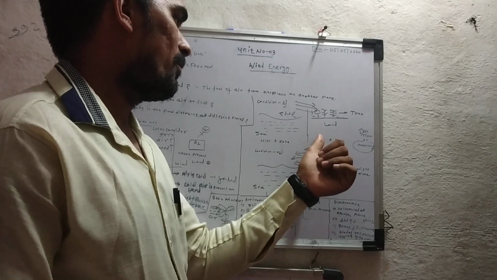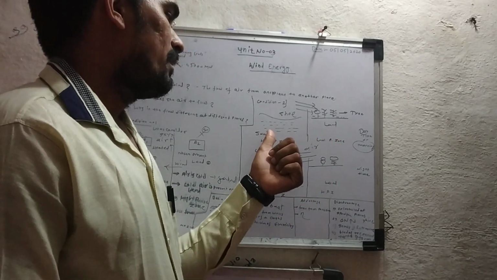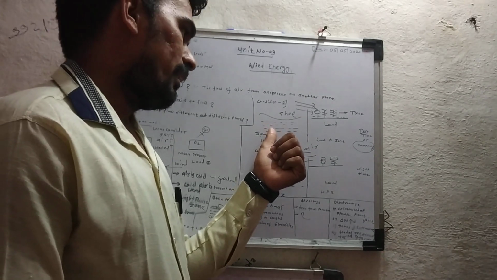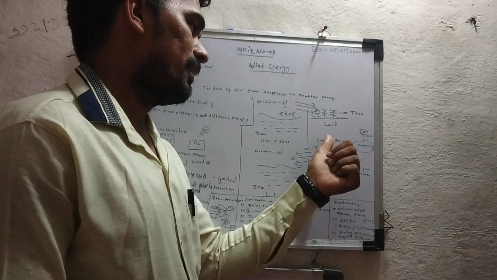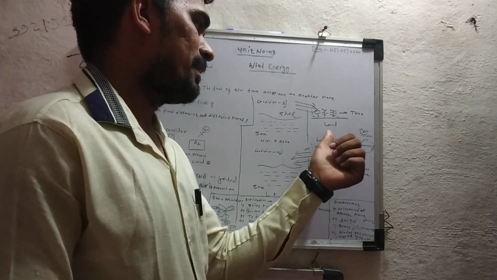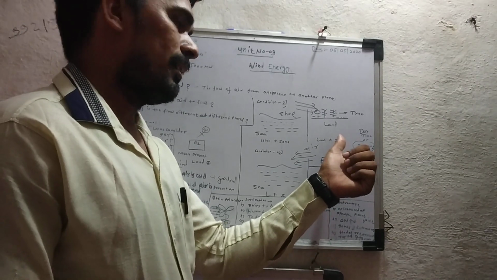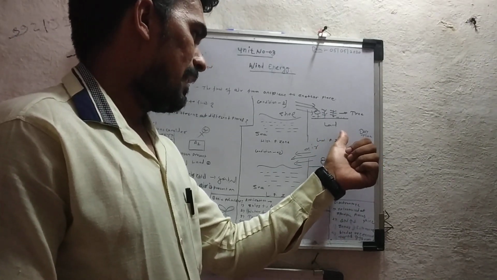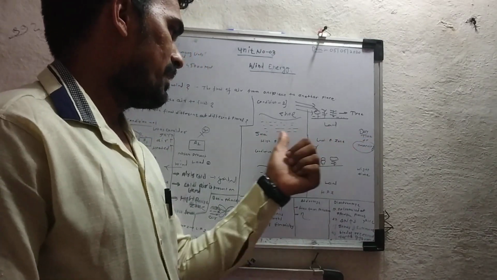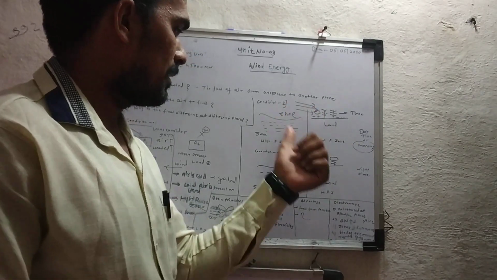Because in the sea, the heat is more in the high pressure zone, and in the land in the morning the heat is low in the low pressure zone. Due to that, the flow of air takes place from the sea to the land in condition number 2.